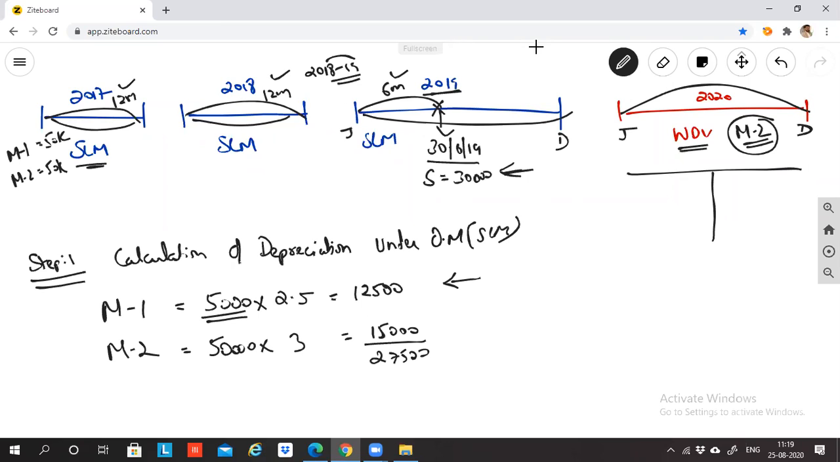Yes, because there's no machinery with me. M1 is not there with me in 2020. Why are you concerned about that machinery which is not there with you? What will you get, even if you consider it? Are you going to charge the depreciation here? No, sir, but we can get extra profit, sir.